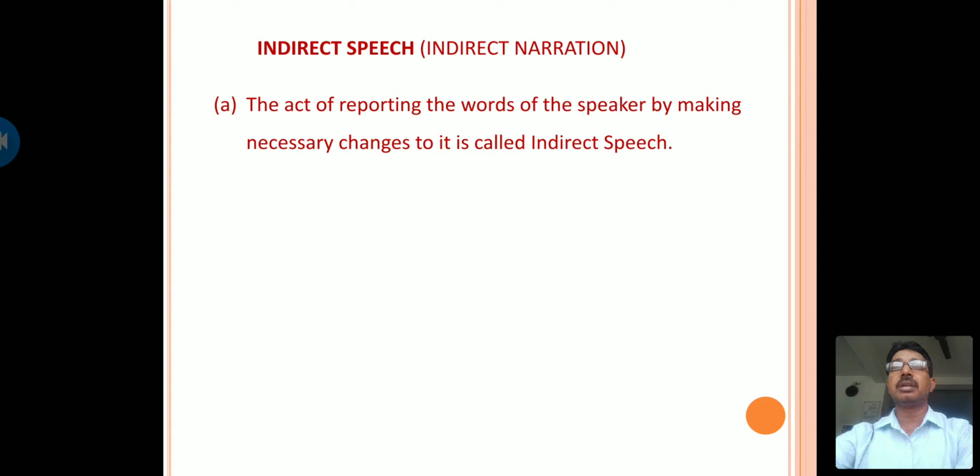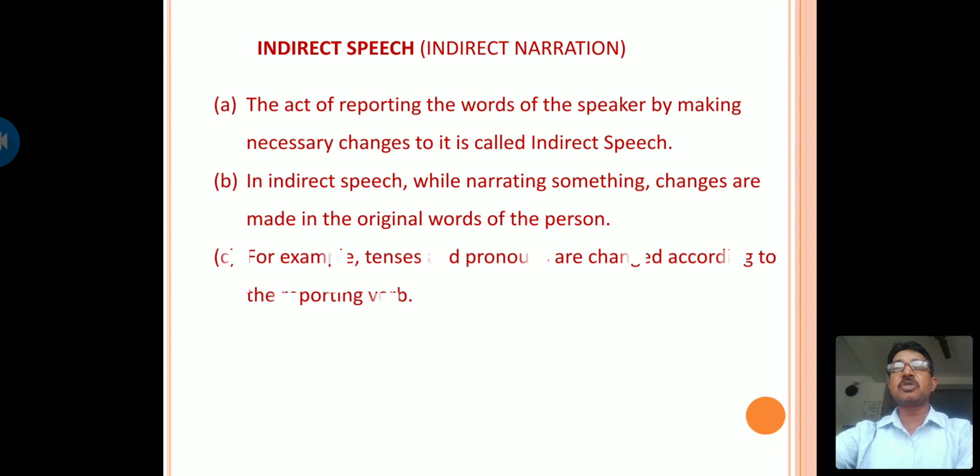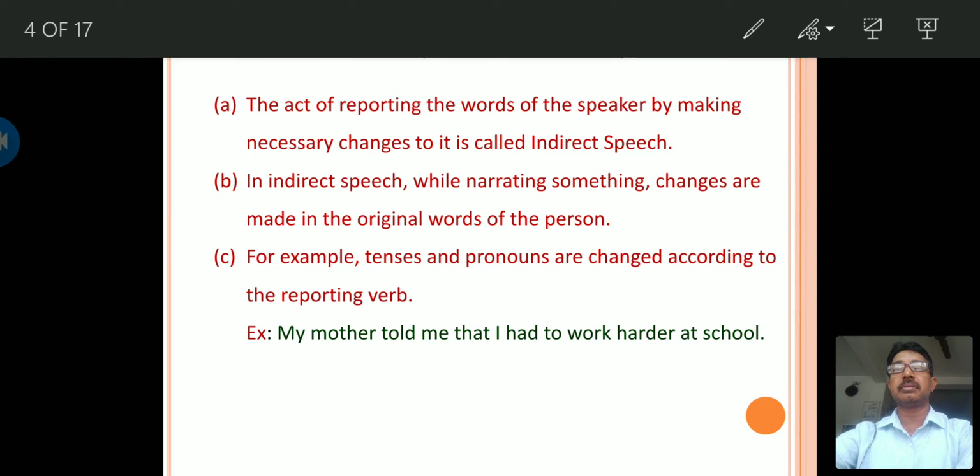Now let us see about indirect speech. So what is indirect speech? The act of reporting the words of the speaker by making necessary changes to it is called indirect speech. In indirect speech, while narrating something, changes are made in the original words of the person. For example, tenses and pronouns are changed according to the reporting verb. Here, see the example. My mother told me that I had to work harder at school.